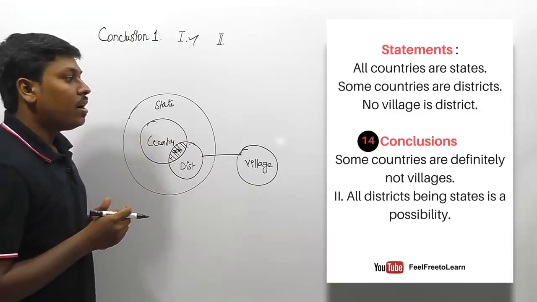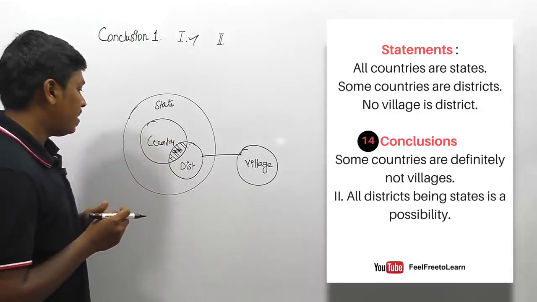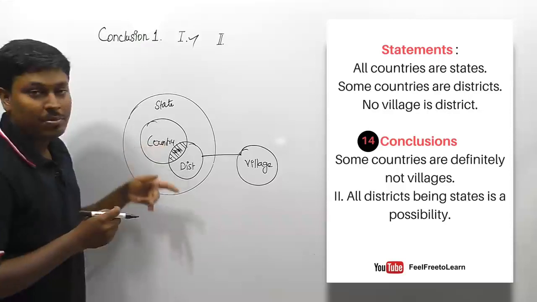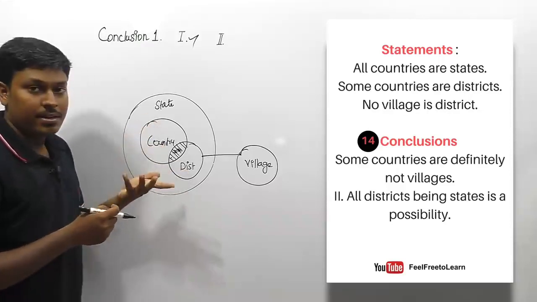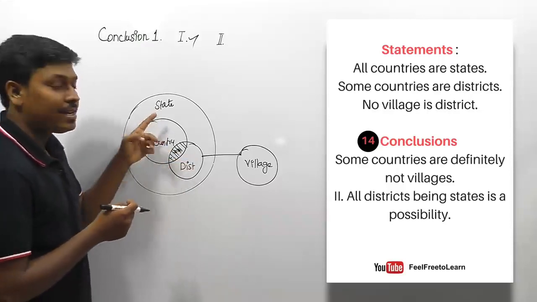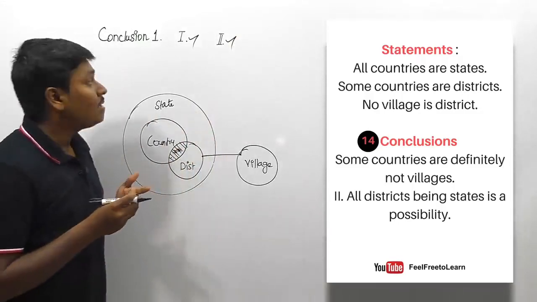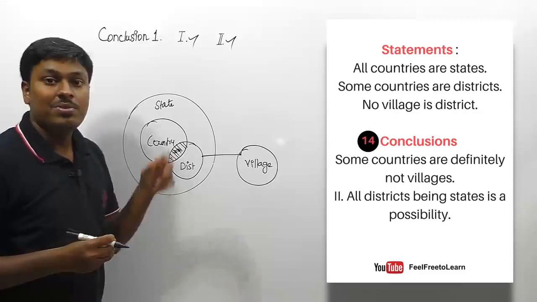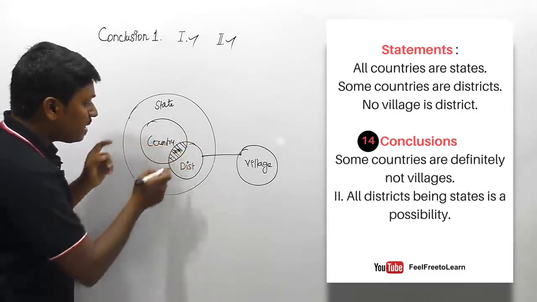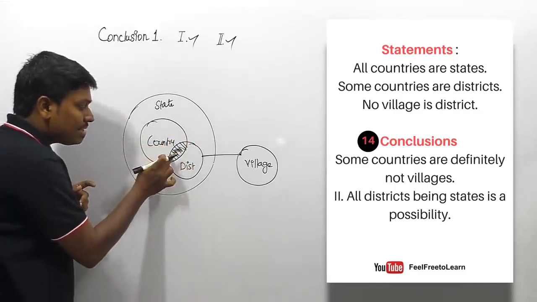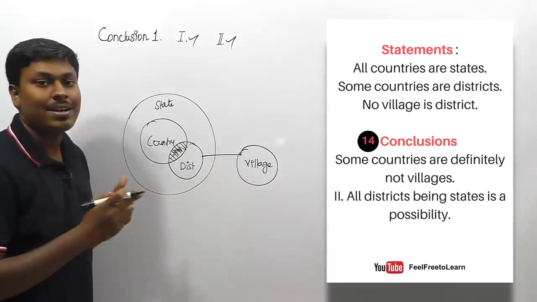Conclusion number 2: all district being state is a possibility. Here all districts are state, right? They are saying that all district being state is possible, which is exactly correct. So for this interesting syllogism question, the answer is both follow. Friends, one of the most important questions: some country will be this region, and this region is definitely not village, which is exactly correct.